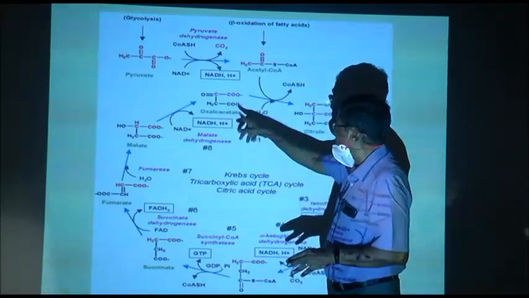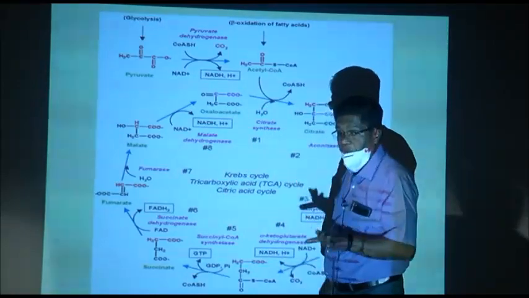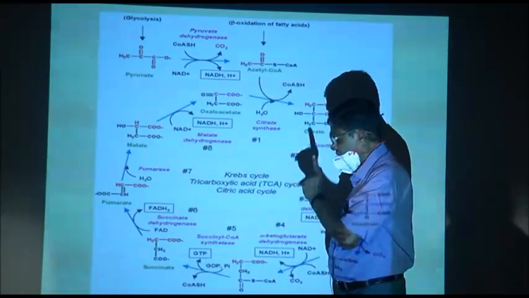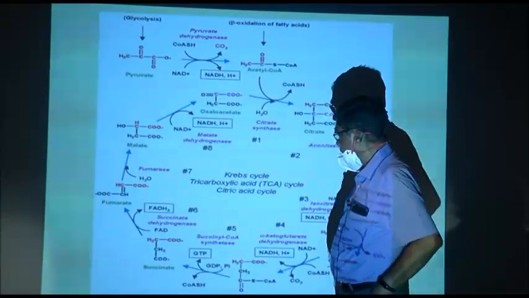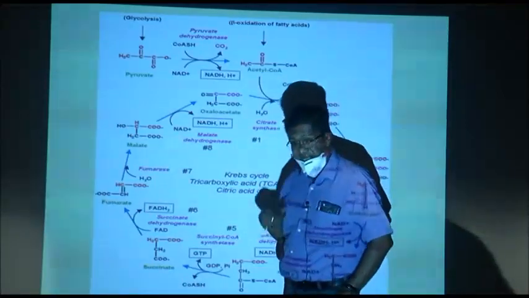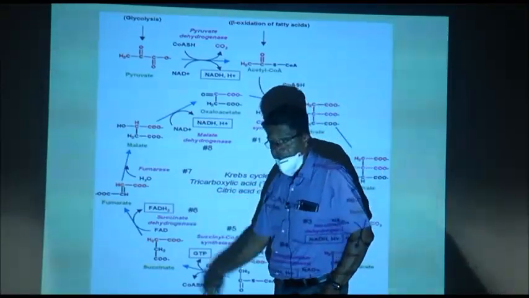Are ATP formed here? No. 1 GTP is formed. Another thing is formed, that is FADH2.